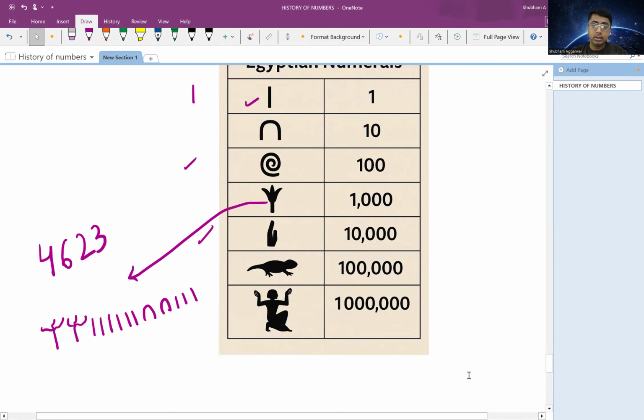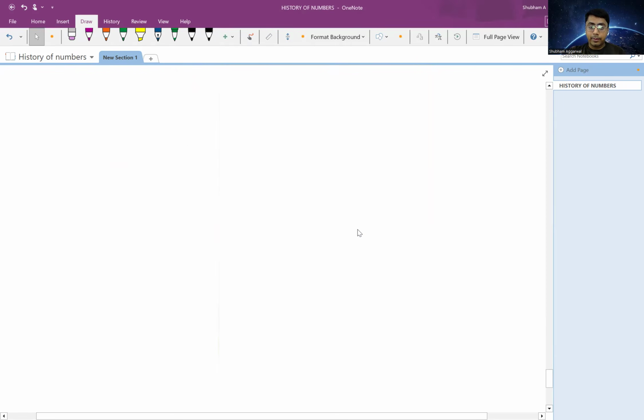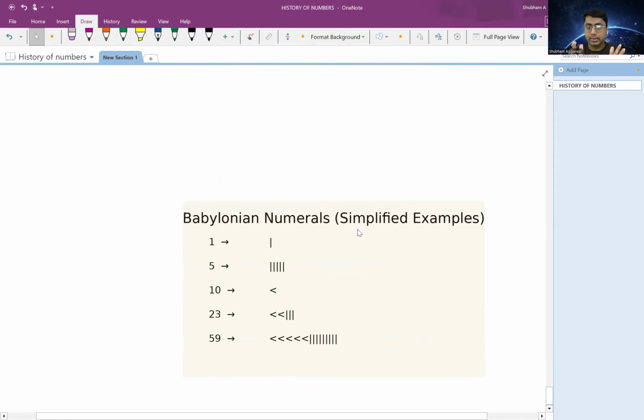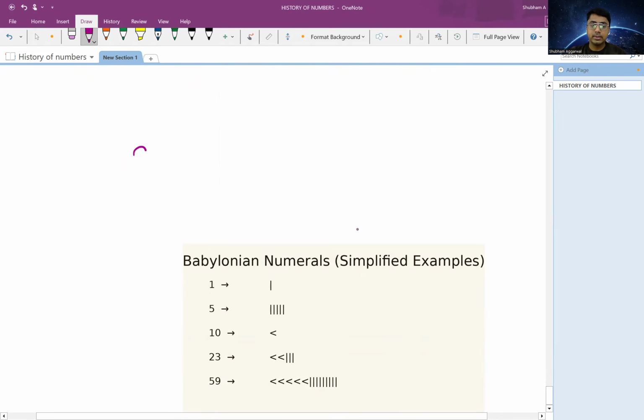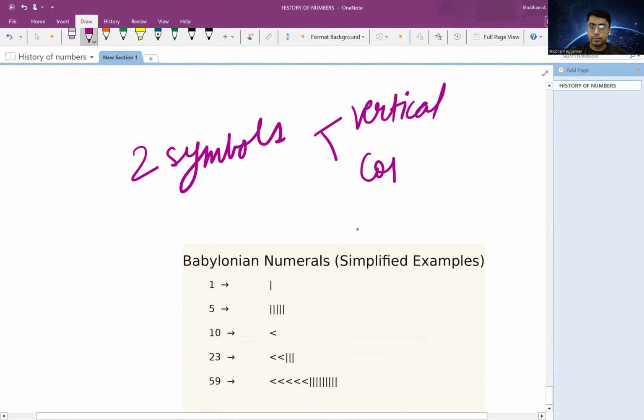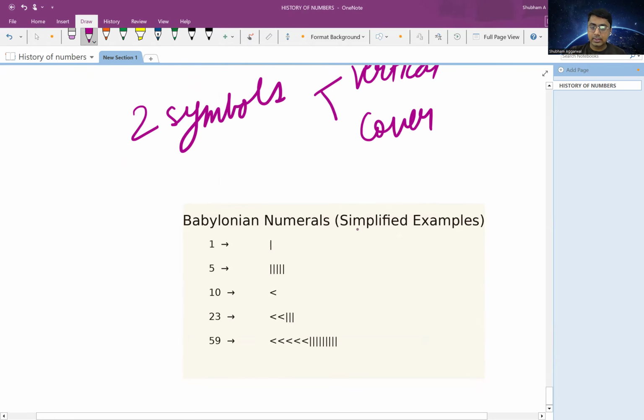Then came the idea of Babylonian number system. So in the Babylonian number system, there were only two symbols that were used. One was the vertical hinge, and another one was the covered hinge. So vertical hinge was something like this, and cover hinge was something like this. And these two symbols were used to represent different numbers.